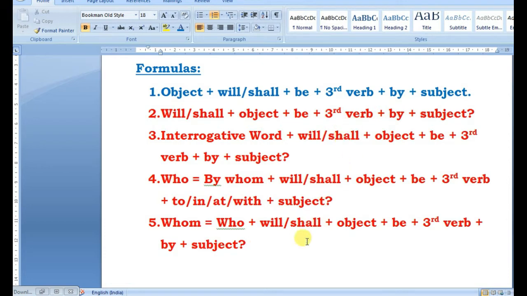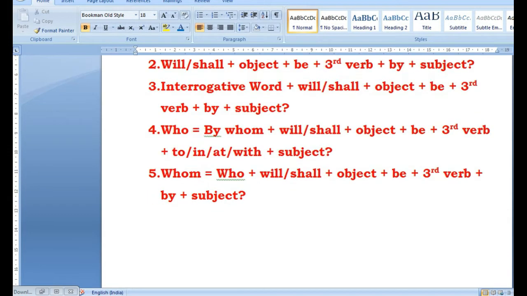Alright, let us do some examples. We will go according to the formula systematically.